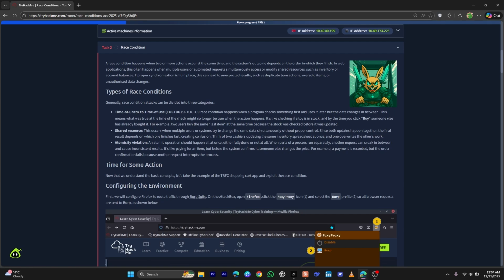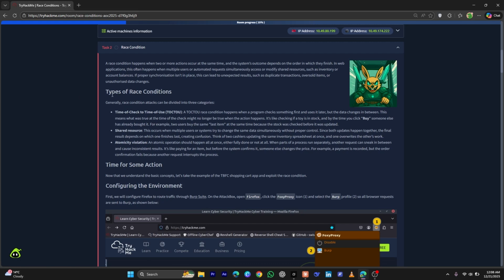Now in technical terms, let's say we have one product and there are two people. If both of them send their request for the checkout and to buy the product at the same millisecond, it will send the confirmation to both of the customers. It is because the request was sent at the exact millisecond, and because of that the system inventory will go negative, because there are two persons and the product is only one.